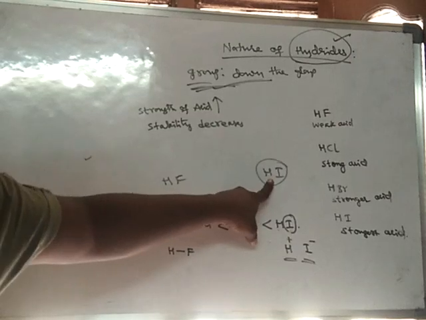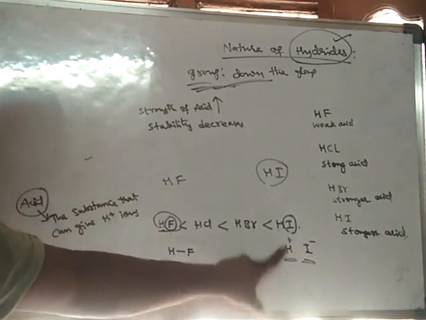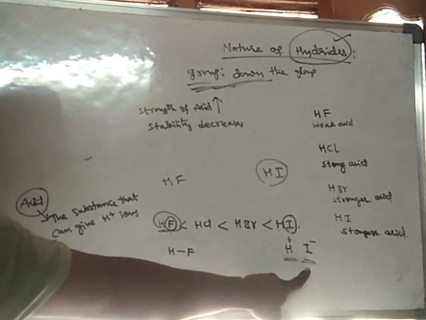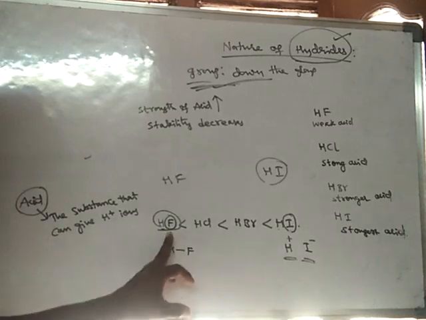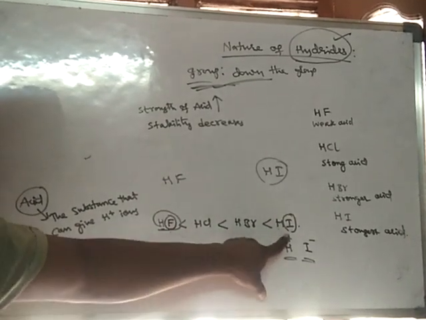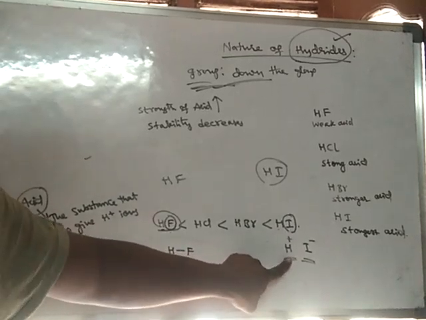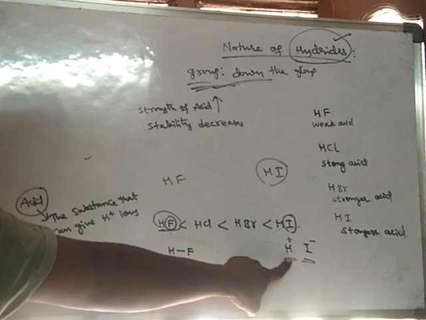But HI is the least stable, hence it will break down into H plus ion and I minus ions. So the stability is decreasing. As stability is decreasing, it can lose H plus ion easily. Hence it will become more acidic.